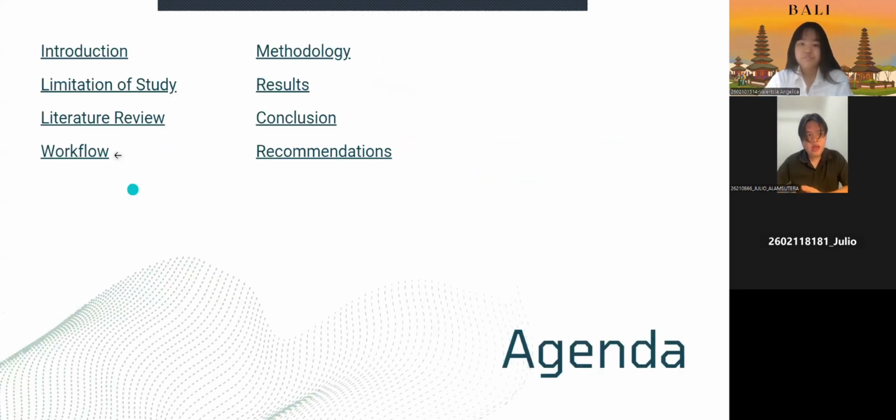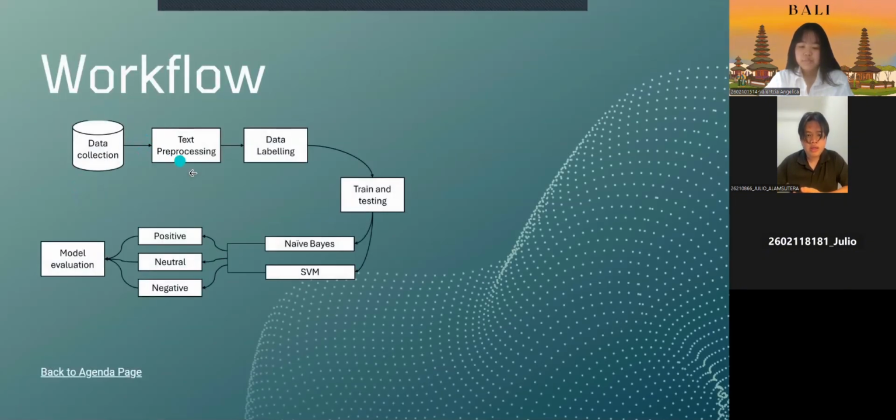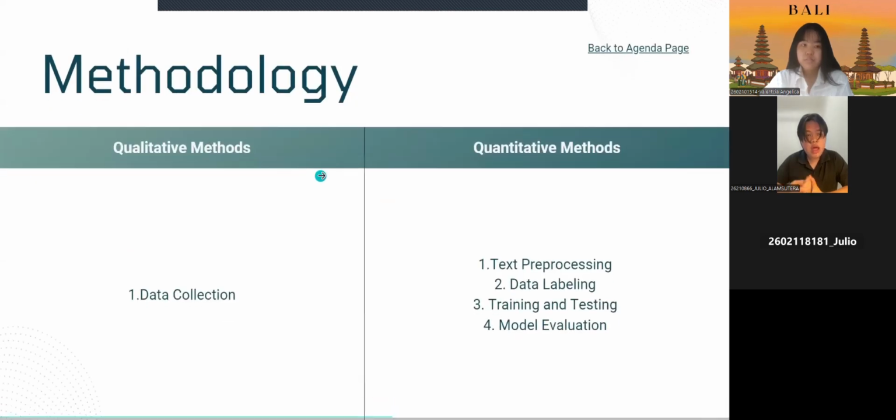And then we go to the workflow. This is our workflow, where it has to connect to the methodology. There are two methods. One is qualitative and the second one is quantitative. For the qualitative, such as data collecting, we employed the Twitter API to collect tweets and public posts mentioning Zalora, Shopee, and TikTok, with a web crawling process using Python to download the data.